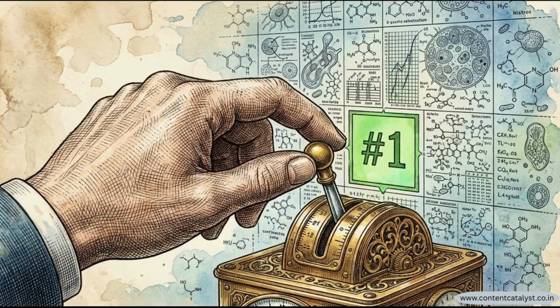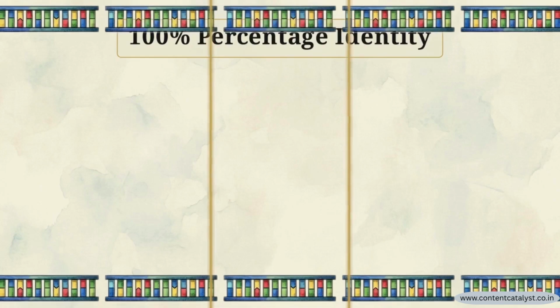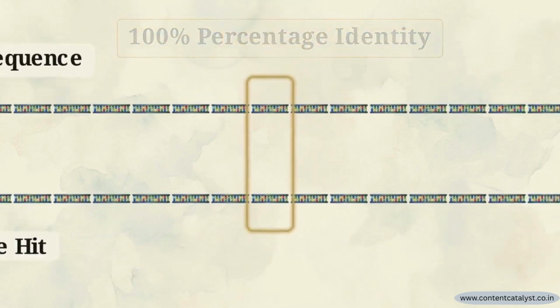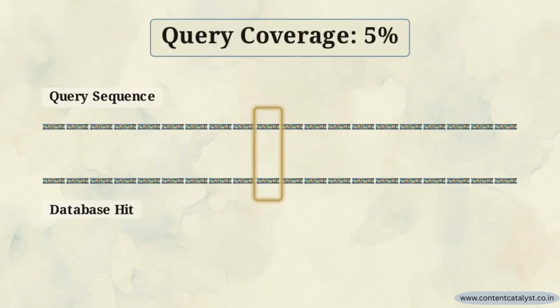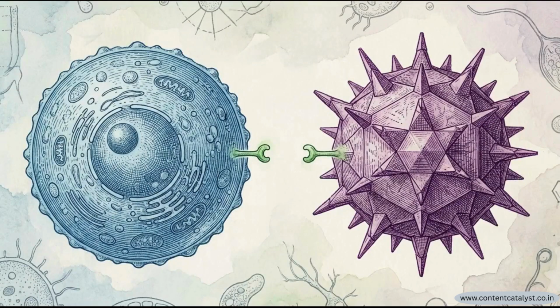The most common and dangerous mistake made by early career bioinformatics researchers is treating the top hit on the dashboard as the absolute ground truth. Consider a scenario where a researcher receives a search result boasting a 100% percentage identity. The fatal flaw in this scenario is revealed by checking the query coverage. That 100% match only covers a tiny 5% fraction of the total sequence length. This constitutes a biological false positive.